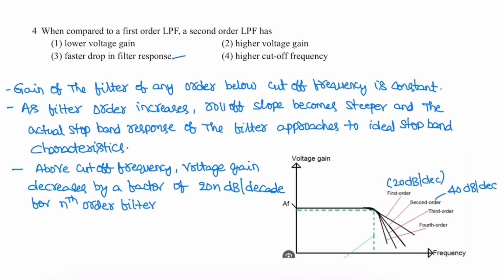For second order, 40 dB per decade. For third order, 60 dB per decade. For fourth order, 80 dB per decade, and so on. As order increases and reaches infinity, the actual characteristics of the curve reach the ideal characteristics, shown in the green line. This is the ideal curve. So option 3 is correct.